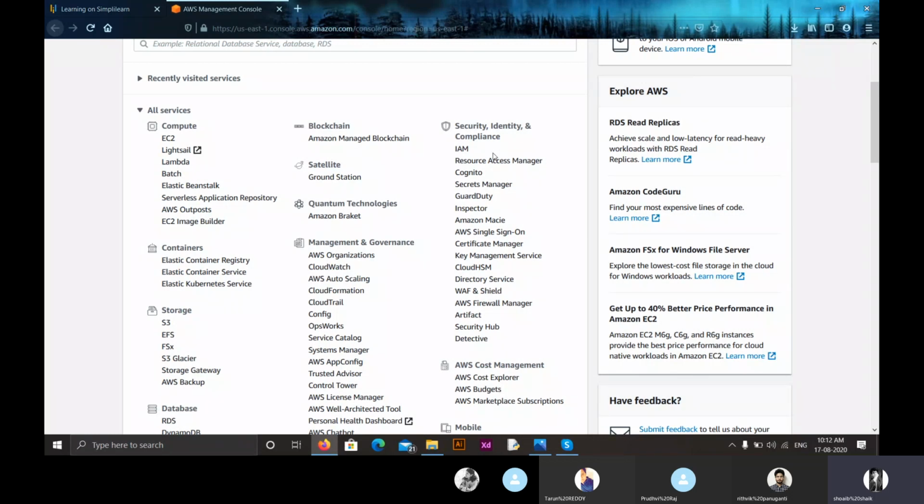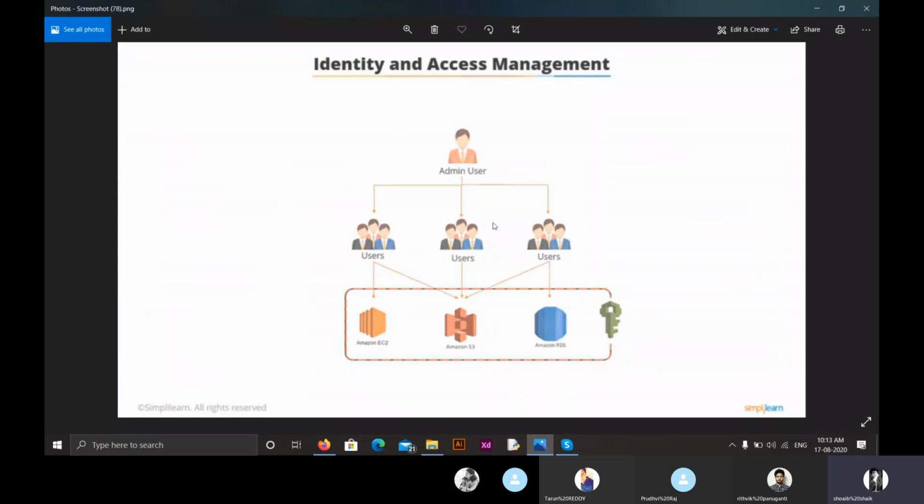Now moving on, IAM, Identity Access Management. What IAM does is it enables us to securely control user access to all AWS services and resources. Let me show you a thing. Through IAM, we can have an administrative user who can control all the users who can access the services provided by Amazon.